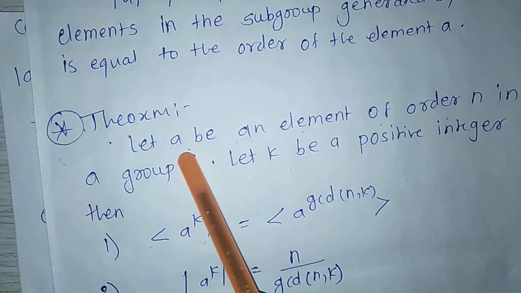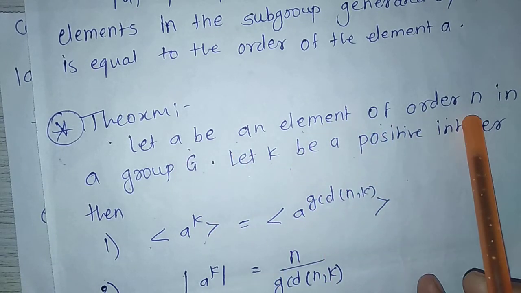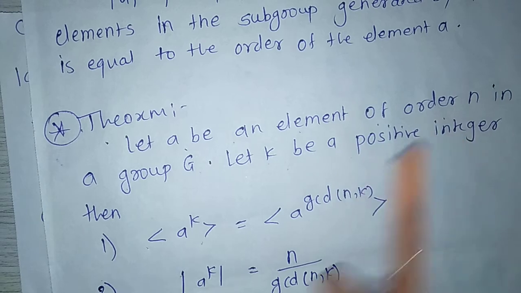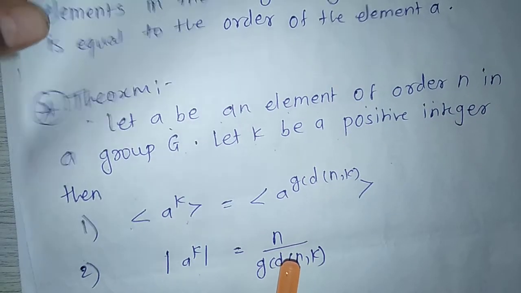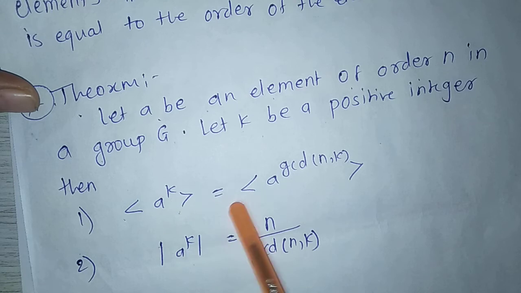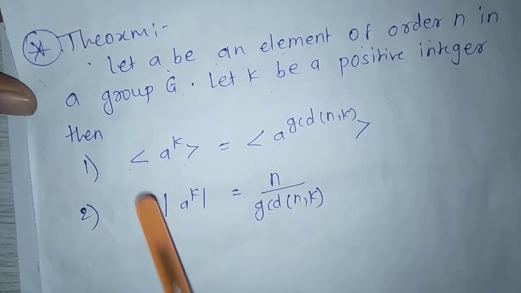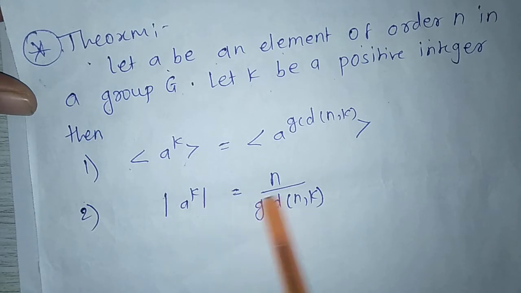Second theorem: let A be an element of order n in a group G, let k be a positive integer. Then the set generated by a raised to k equals the set generated by a raised to GCD of n, k. Second, order of a raised to k equals n upon GCD of n, k.